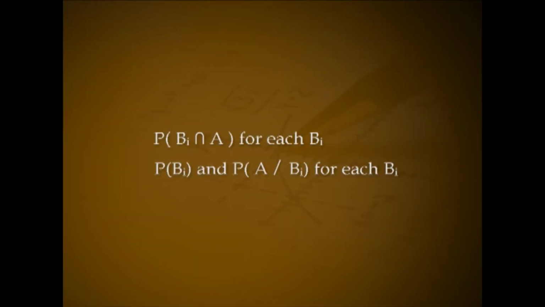k. Note: one can consider Bayes' theorem when the following conditions exist. The sample space is partitioned into a set of mutually exclusive events B1, B2, etc. Bk. Within the sample space, there exists an event A for which P of A greater than 0. The goal is to compute a conditional probability of the form P of Bi given A. Know at least one of the two sets of probabilities described below: P of Bi intersection A for each Bi, P of Bi and P of A given Bi for each Bi.